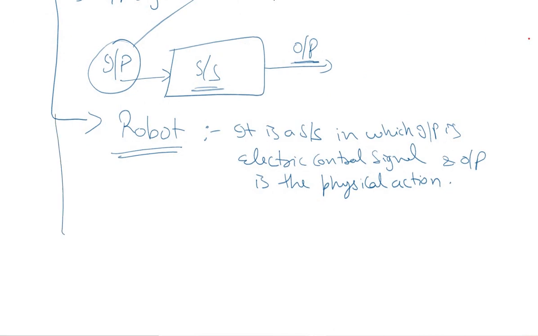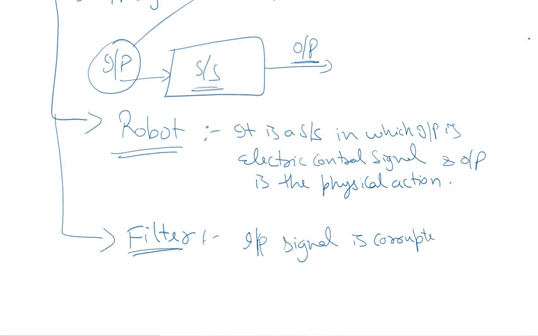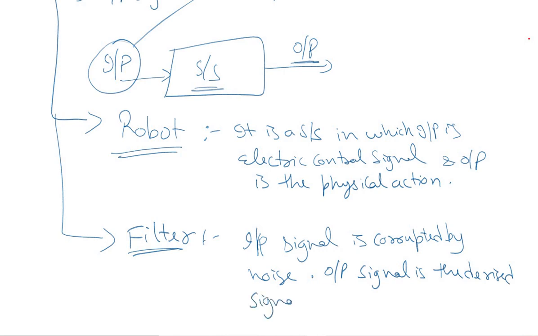Similarly, another simple example of a system can be a filter, whose input is a signal which is corrupted by noise and interference, and the output signal is the desired filtered signal, the desired signal with required parameters.